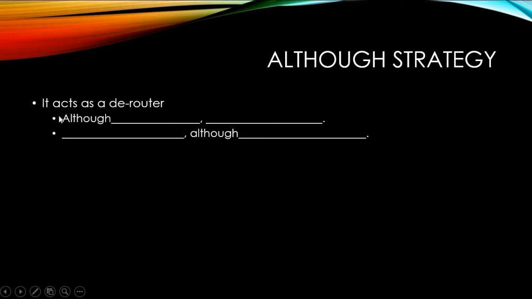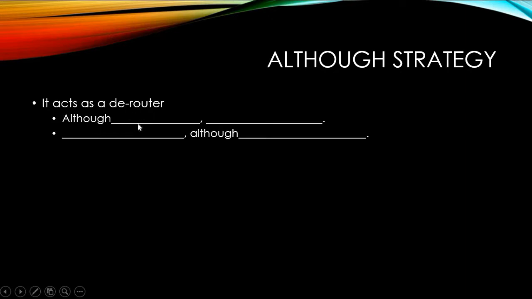Although in sentences acts as a derouter. A sentence that begins with although behaves in this manner: although is followed by some text, then a comma, then some more text followed by a full stop. Or it could be some text, comma, although some more text. Whichever way you encounter although, it functions as a derouter.